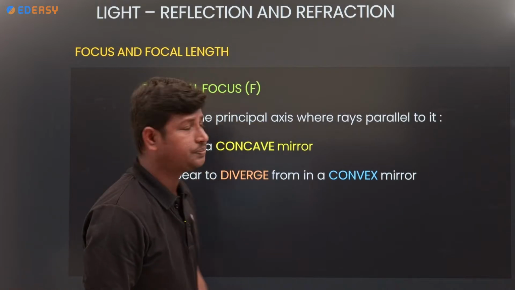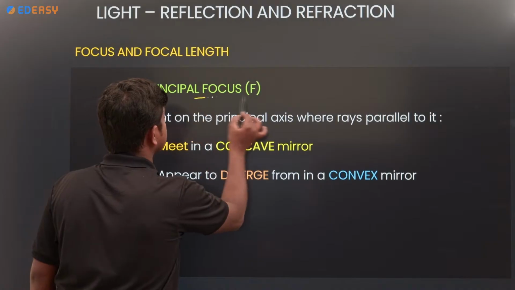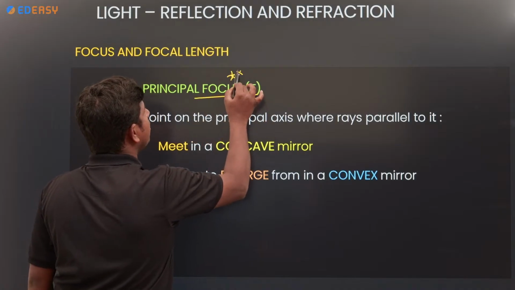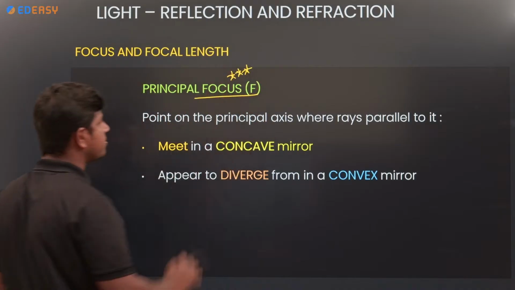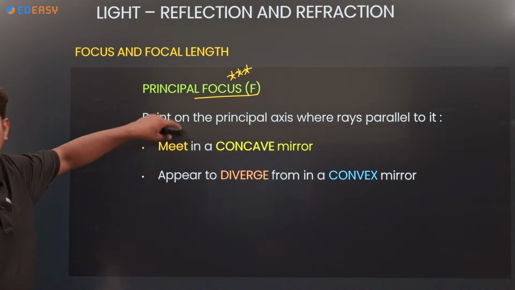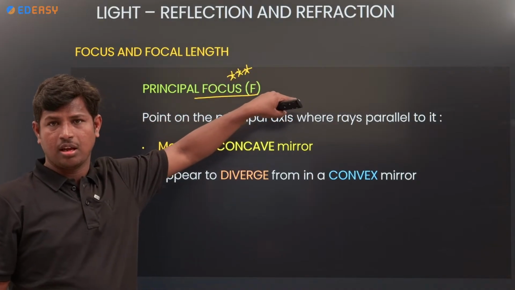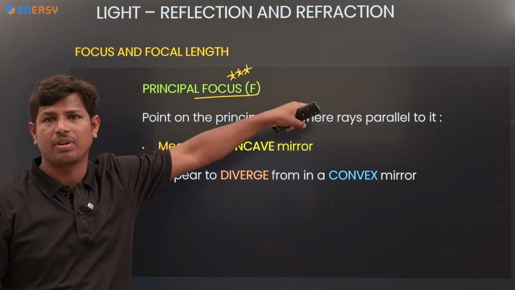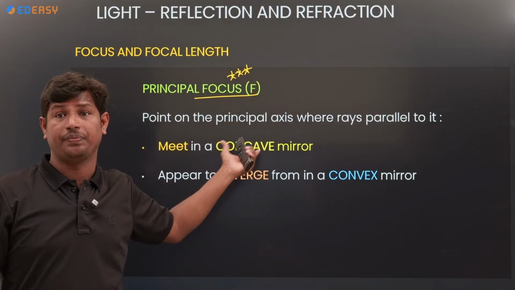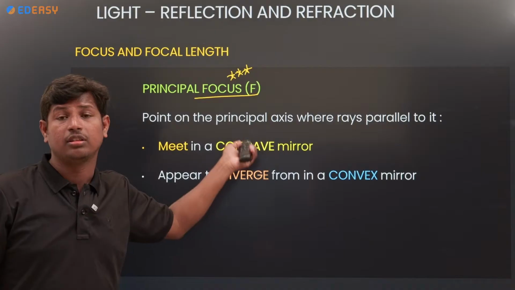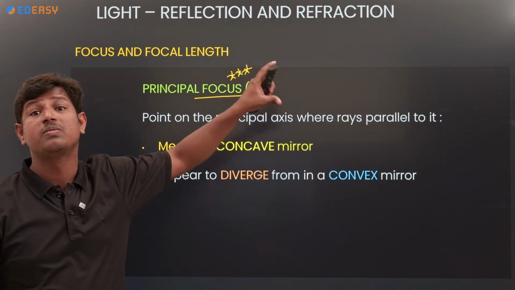Okay. Next, principal focus. Remember the term principal focus. After the light rays strike the surface, the point where they meet is called the principal focus.